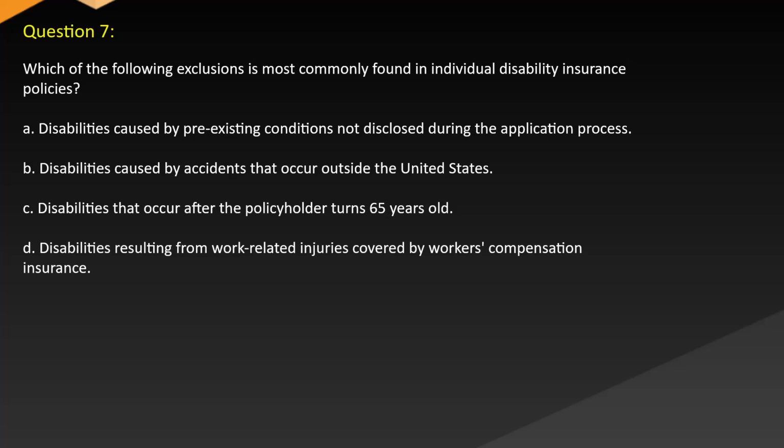Question 7. Which of the following exclusions is most commonly found in individual disability insurance policies? A. Disabilities caused by pre-existing conditions not disclosed during the application process. B. Disabilities caused by accidents that occur outside the United States. C. Disabilities that occur after the policyholder turns 65 years old. D. Disabilities resulting from work-related injuries covered by workers' compensation insurance.